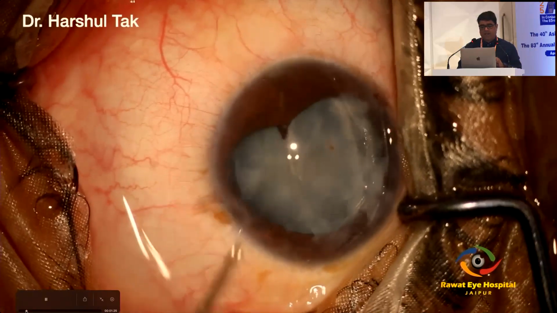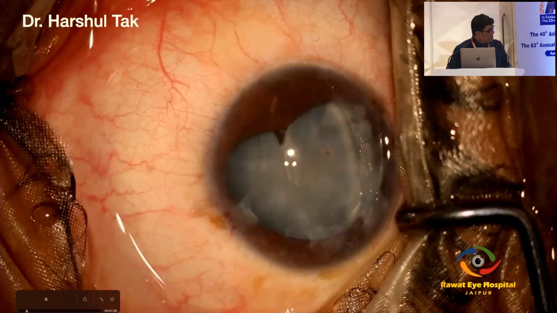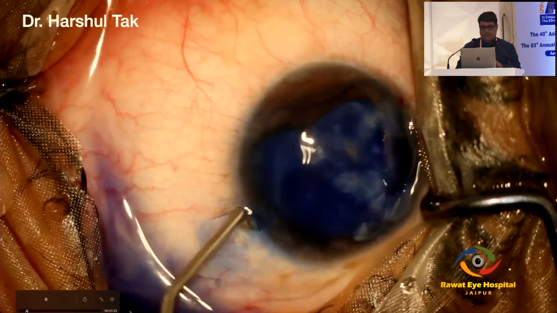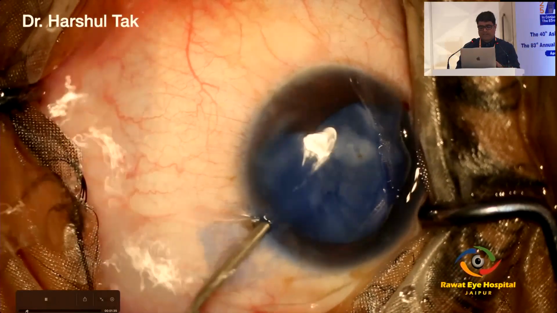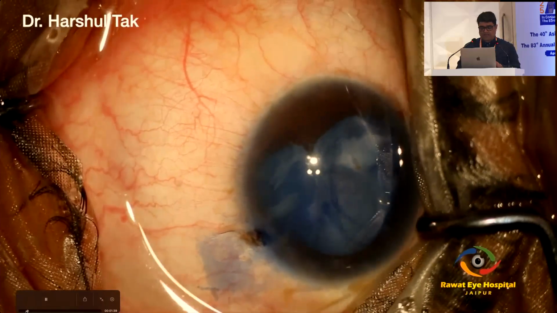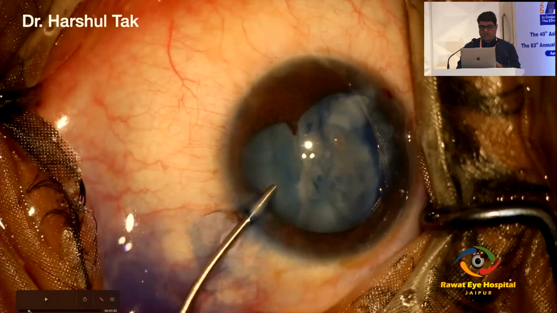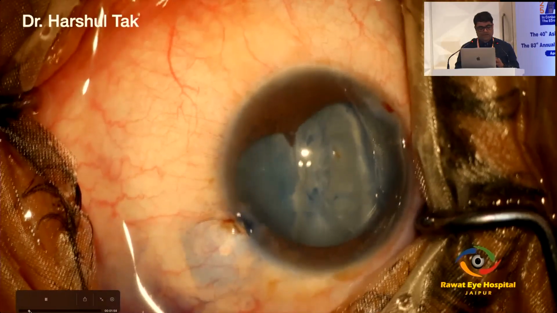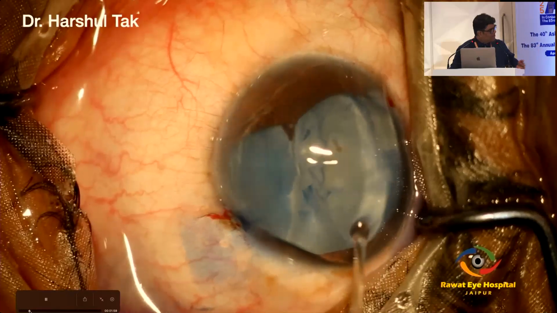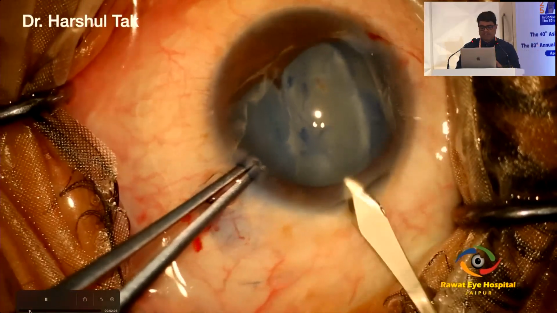and I can see the capsule clearly. After that, I'd like to stain the anterior capsule, which is very important, so that you can map out the extent of the tear. All this fluffy material comes off once you stain, and after that I go ahead and put viscoelastic. But remember, don't put too much trypan blue, because if there is a zonular dialysis, it may percolate behind and cause issues with visibility.